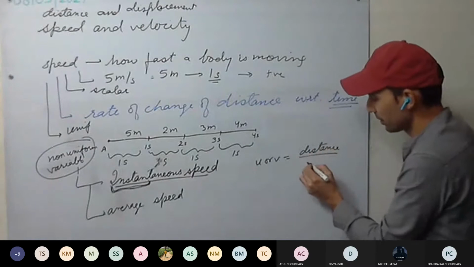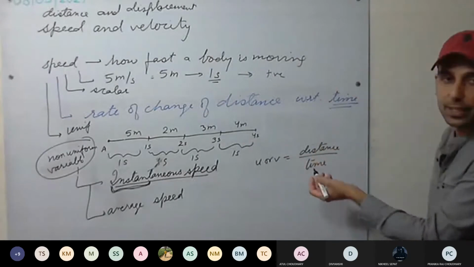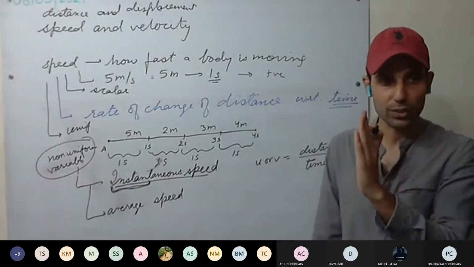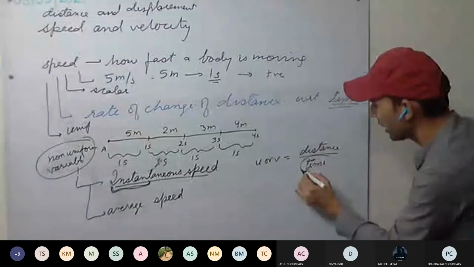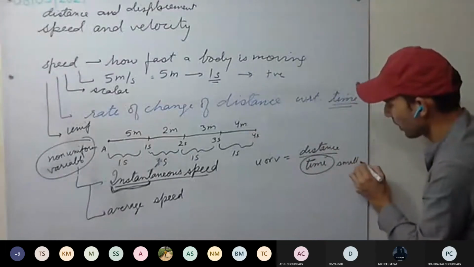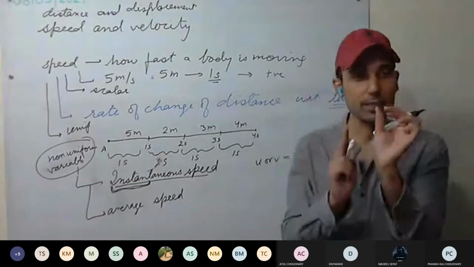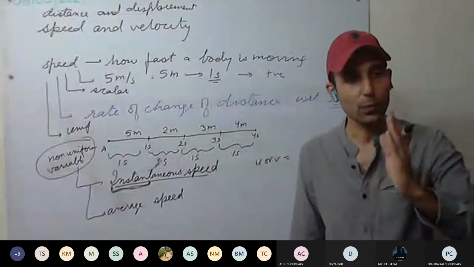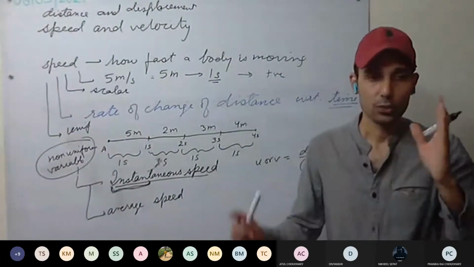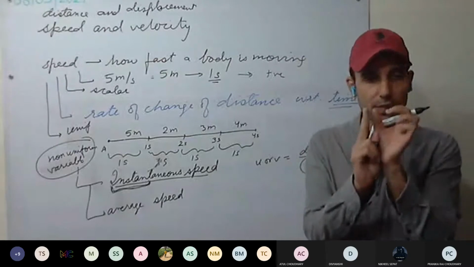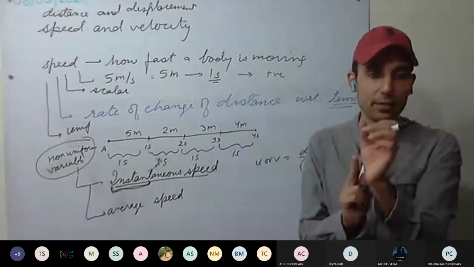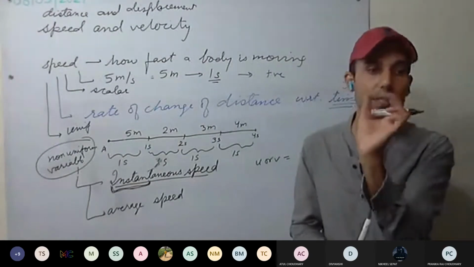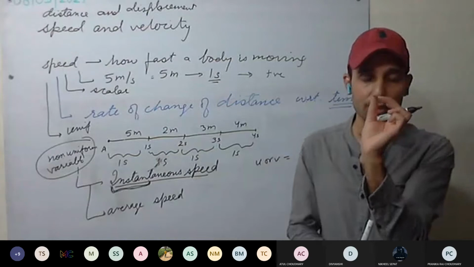So what changes do we have to make to this formula for instantaneous speed? We are watching for just a very small moment, so we have to take a very small time. We calculate the distance covered in a very, very small time, nearly equal to 0. The closer we go to 0, the more accurate the speed we get. The smaller the time interval, the more uniform the distance covered will be in that interval.